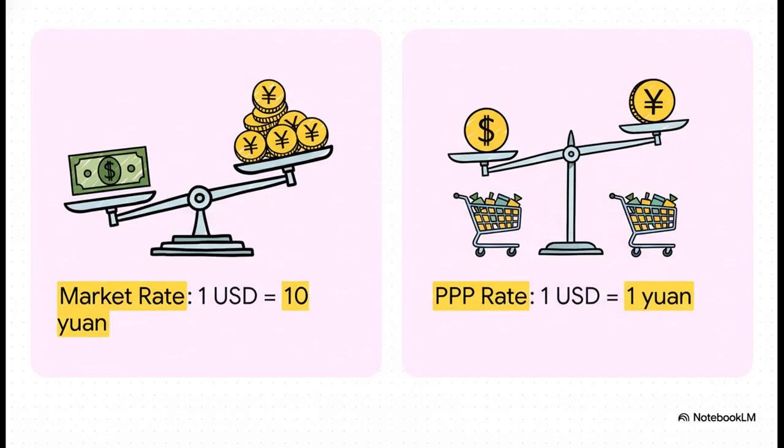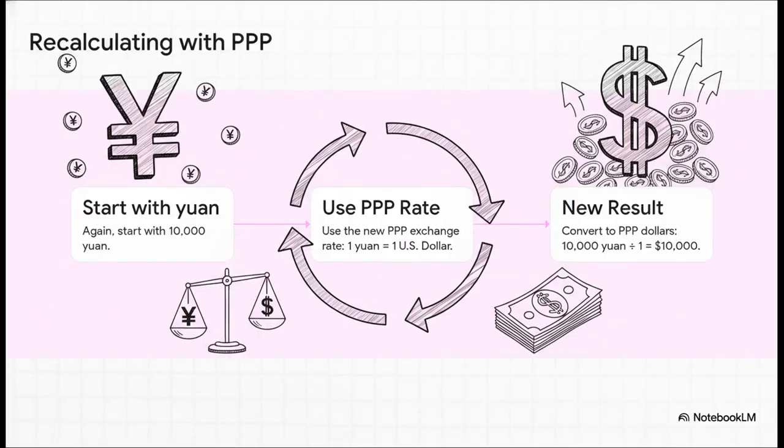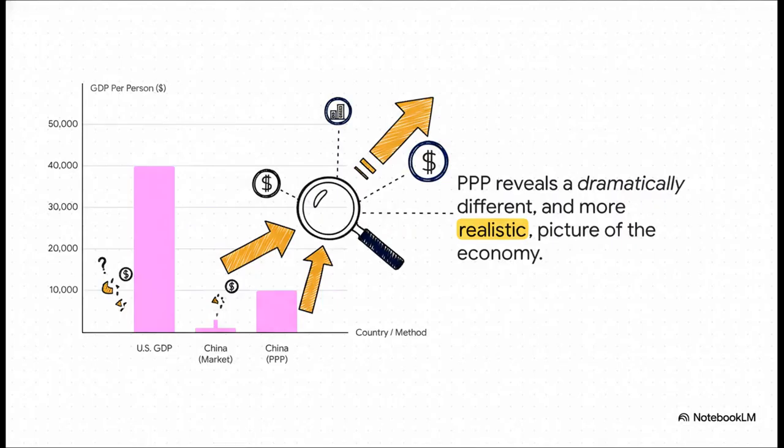Now let's see what happens when we plug that new number back into our math. So let's run the numbers again. We start with the exact same 10,000 yuan. But this time, and this is the key, we use our new PPP rate of 1-to-1. We just divide 10,000 by 1, and boom, all of a sudden China's GDP per person isn't $1,000 anymore, it's $10,000.